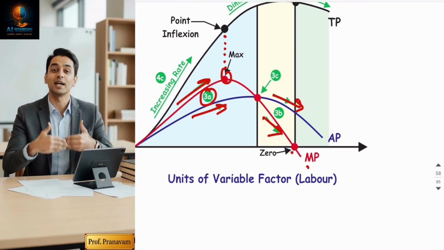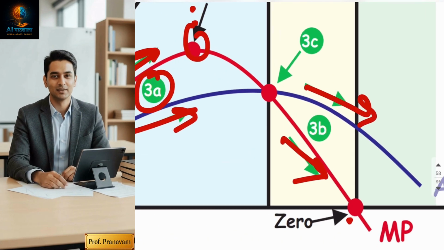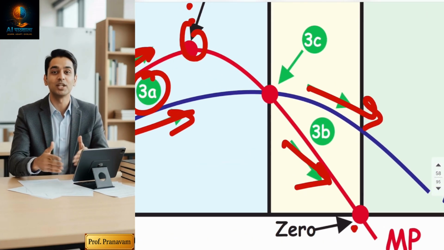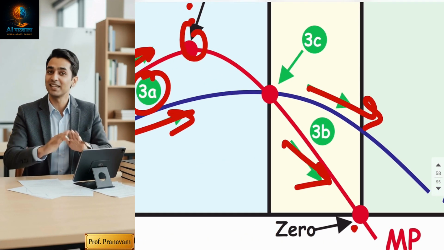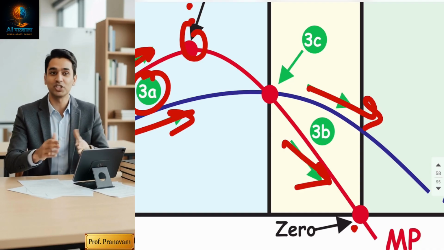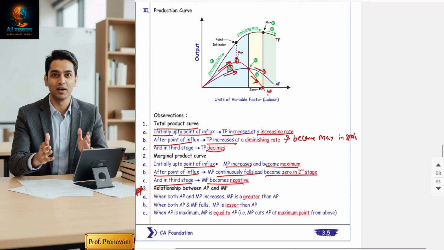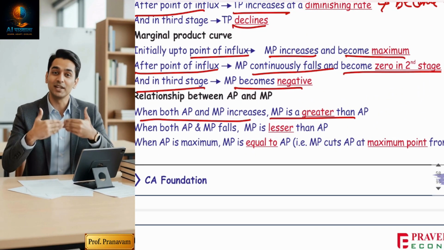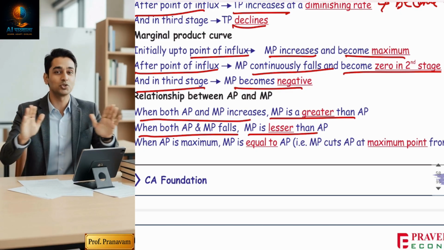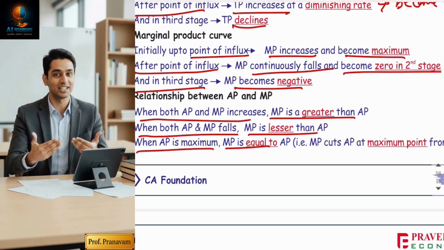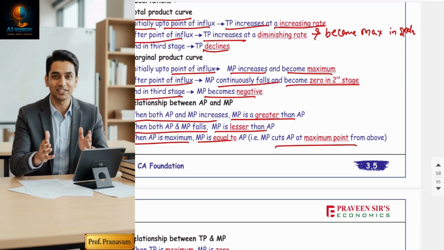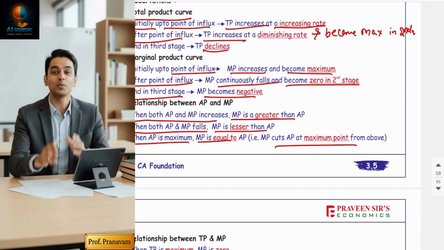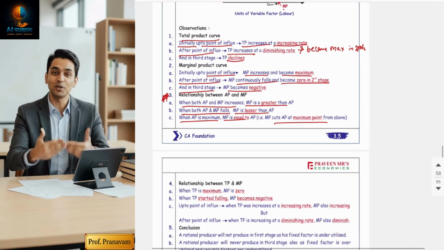Maximum MCQs come on these relationships. But when AP becomes maximum, MP becomes equal. That means MP cuts AP at its maximum point from above. So when both AP and MP increase, MP is greater. When both fall, MP is lesser. When AP is maximum, MP is equal, that is, MP cuts AP at the maximum point from above. Each and every line I have stated, these are all MCQs.